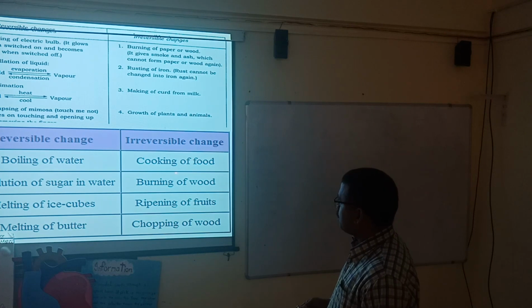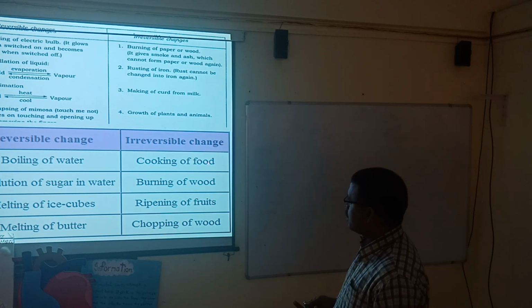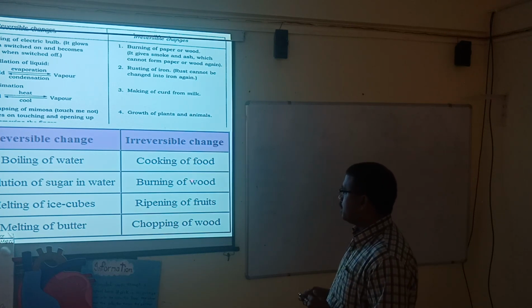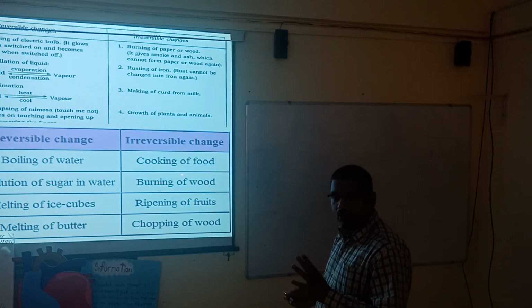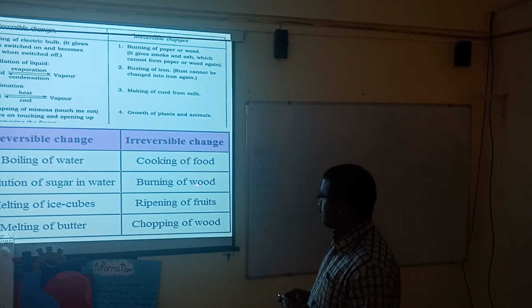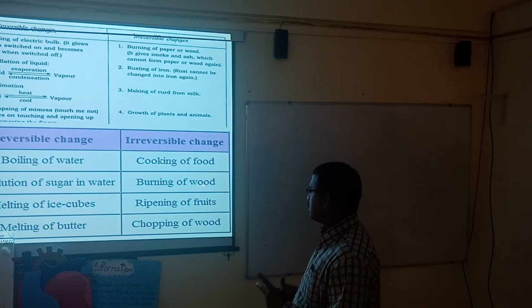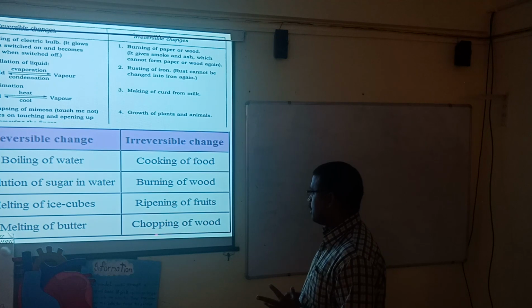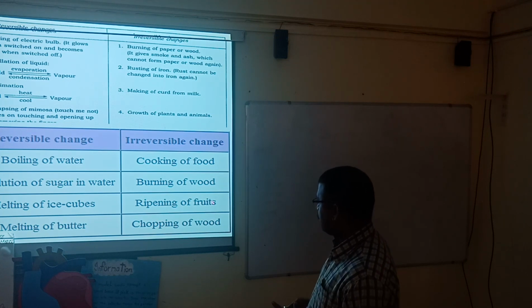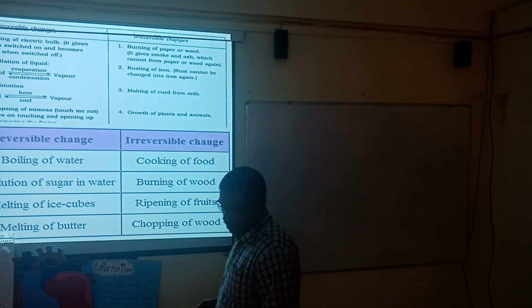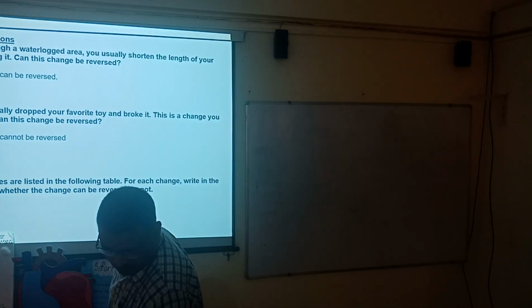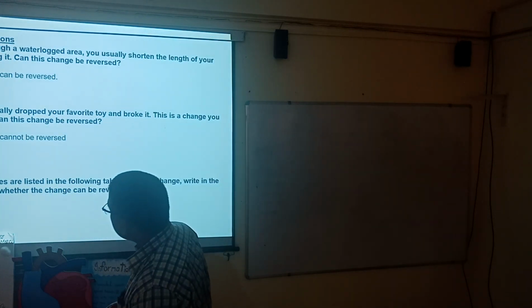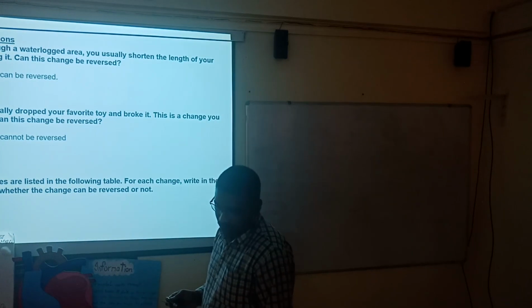Irreversible: cooking of food, once food is cooked, it cannot get converted into raw food. Burning of food, once the wood is burned, the burned wood cannot be converted back into wood. Cutting pieces of food and ripening of fruits are other examples. Copying of food is another example of reversible. These are some examples.